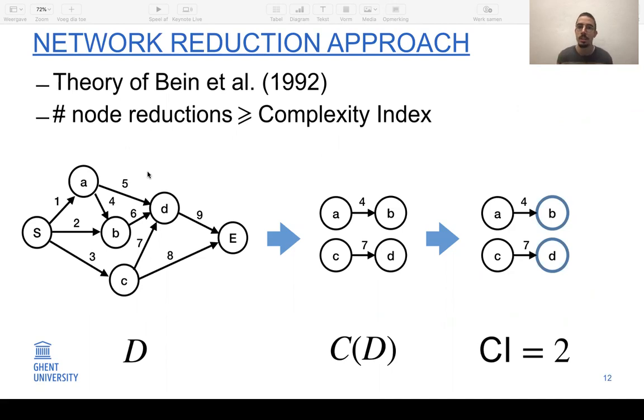So as an example, here we have a graph. Again, let's say that the arcs are the activities. Based on this graph, we can calculate an auxiliary graph, which is called the complexity graph. It's a subgraph of this one. And based on this graph, we can calculate the number of node reductions that are required. So by finding a node cover for this graph, which is shown here on the right, we know how many node reductions will need to be applied. So as there are 2 nodes in the node cover, we know that 2 node reductions will be required for this instance.